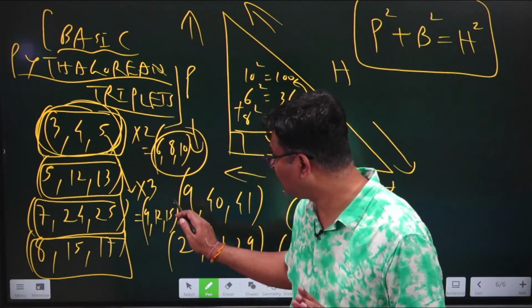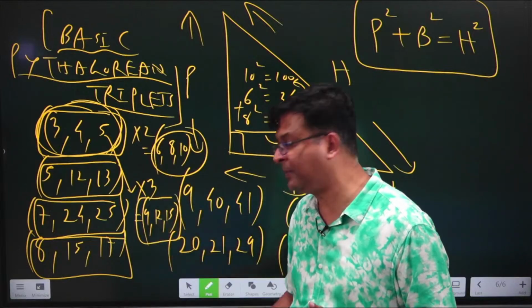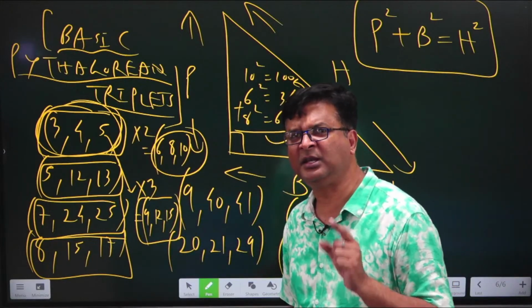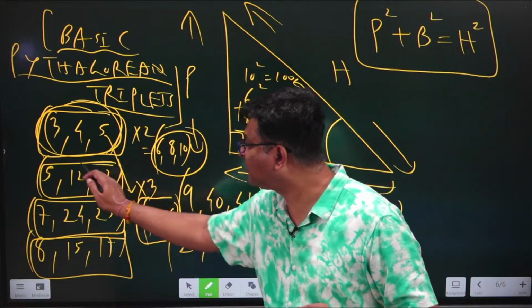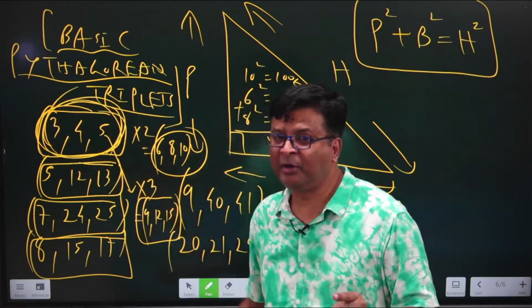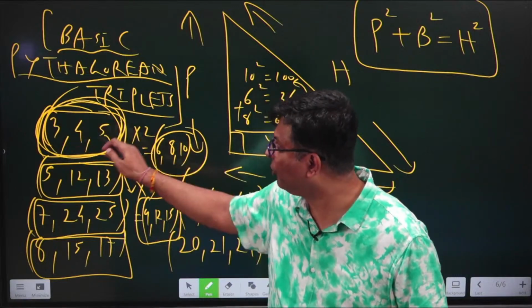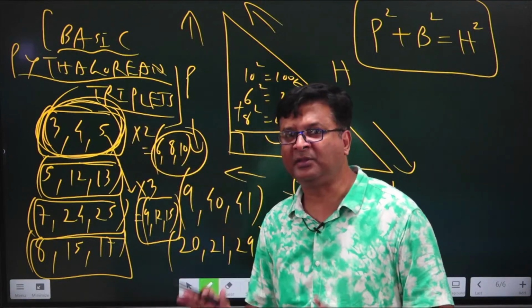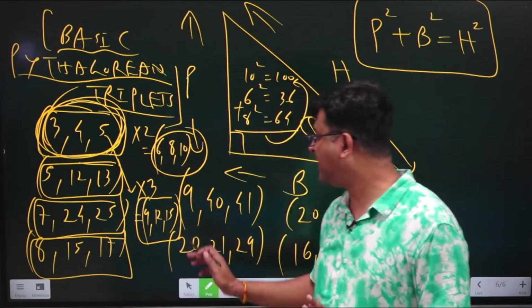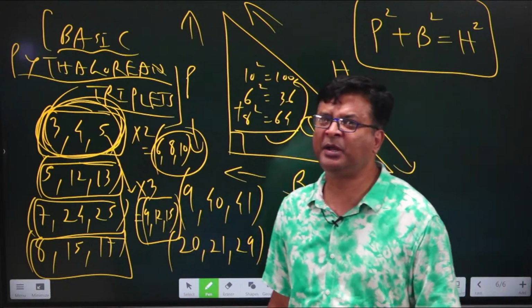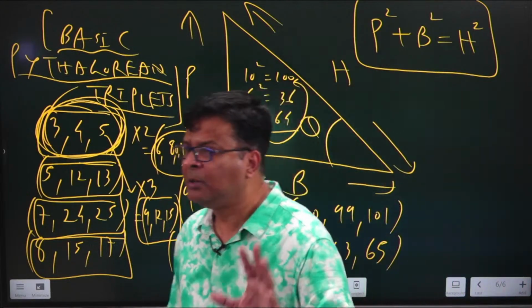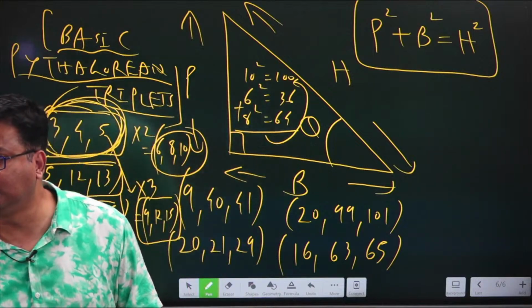But if I ask what is the common factor here except 1, you will say, sir, 3 is the common factor. But in this case, 3, 4, 5, the common factor of all the 3 values is 1 only. That's why 3, 4, 5 are known as basic Pythagorean triplet, whereas 9, 12, 15 is simply known as Pythagorean triplet. So maybe you have understood this.